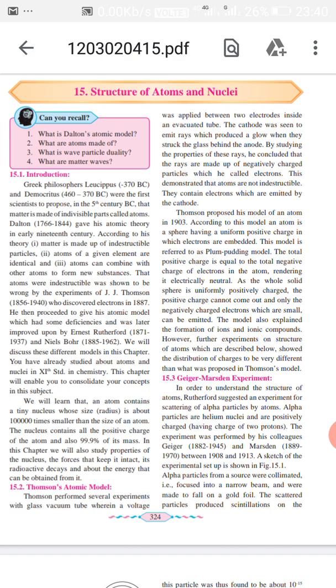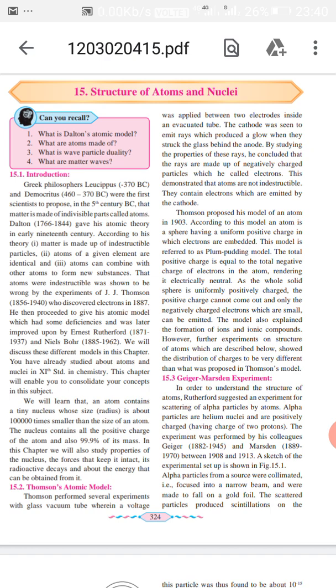So firstly we will discuss the Thomson atomic model. Thomson performed several experiments with a glass vacuum tube where a voltage was applied between the two electrodes inside an evacuated tube, just like what we studied in the photoelectric effect, where there are two electrodes inside the evacuated tube.